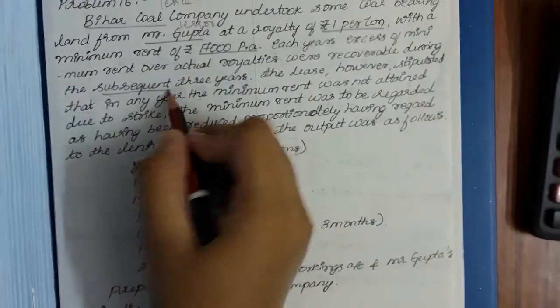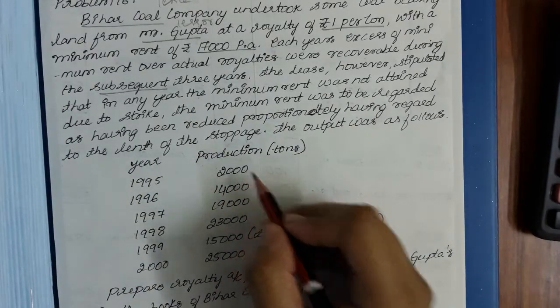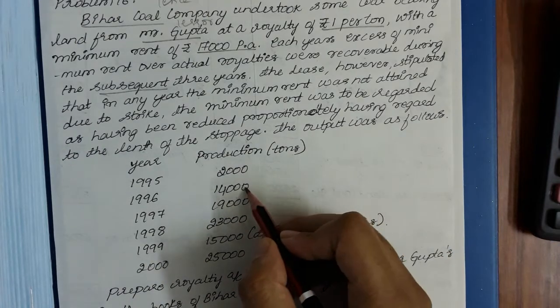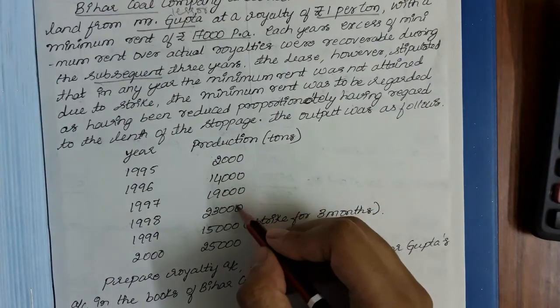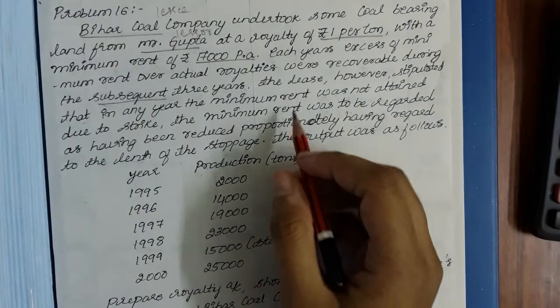So here the word subsequent is mentioned. If there is a short working in 1995, then in the next 3 years, that is 1996, 7, 8, the short workings can be recovered. In 1996, if there is a short working, then in the next 3 years, that is 1997, 8 and 9, the short workings can be recovered that way. That is the floating recoupment method.